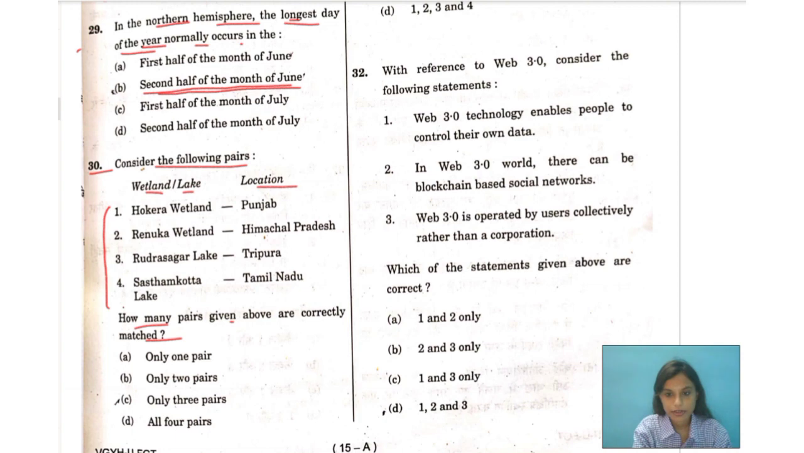First of all, we need to consider Hokera wetland. Hokera wetland is not in Punjab. It's in Jammu and Kashmir. So obviously Punjab is wrong. What about Renuka wetland? Renuka wetland is in Himachal Pradesh, so this is correct. What about Rudsagar Lake? It's in Tripura, so this is also correct. What about Shasthamkota Lake? This is in Kerala and not Tamil Nadu. This will be Kerala.